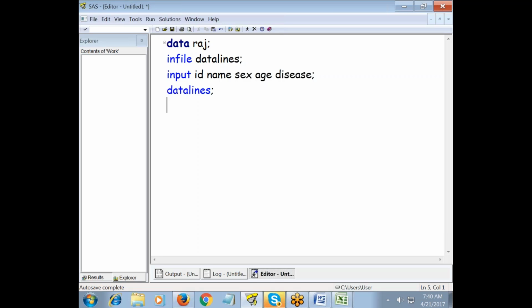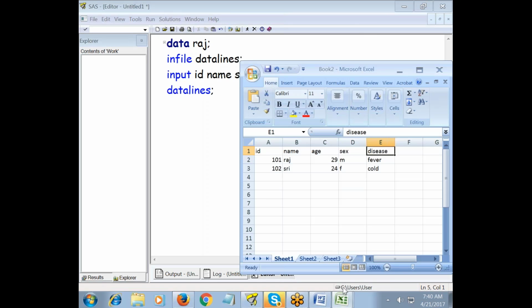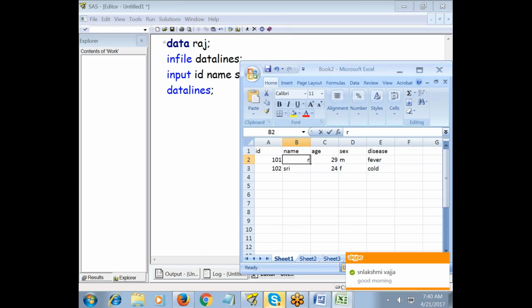From the next line onwards, I am typing some raw data. Whenever you are typing raw data, you always follow the same order as your column names, right? Can I write Raj here and 101 here? No. The order of your raw data should always match your column names.